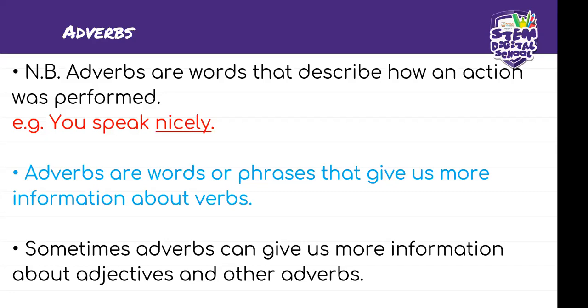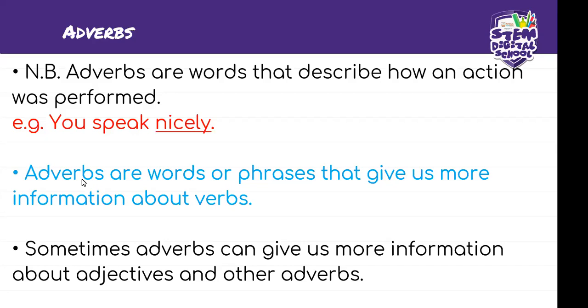Okay, so that nicely there tells us about how the person speaks. Because if we can just say you speak, chances are that is enough, but then it really doesn't tell us how the person speaks. But if we introduce an adverb here, we have nicely as our adverb, then this means that whoever speaks here, they speak nicely. Are we all together on that?